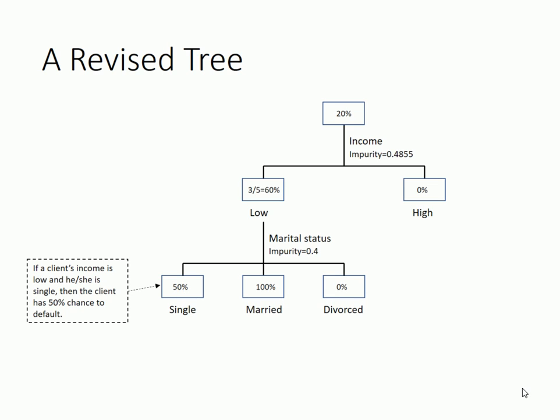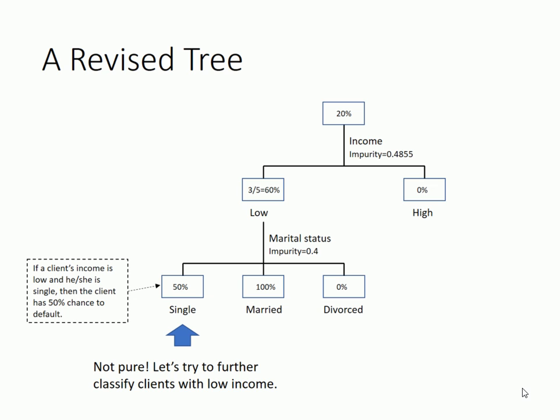This 50% comes from the fact that there are two records in this split, and one of them defaults while the other does not. We also find that if a client's income is low and he or she is married, then the chance of default is 100%. If the low-income client is divorced, then the chance of default is 0%. We don't need to further classify any split that has zero impurity, such as the married and divorced splits after low income, because the records in those cases are pure.